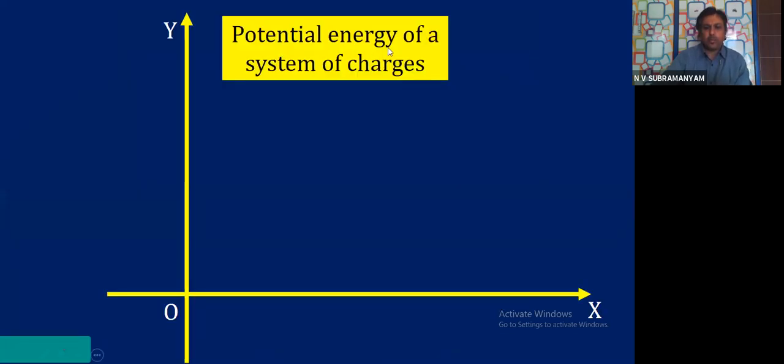To calculate the potential energy of a system of charges, consider the coordinate space, children. X-axis, y-axis. There is a point at which Q1 is present. Let us say the position of Q1 is denoted by R1 with respect to the origin. So R1 is the position vector of this particular point, Q1.